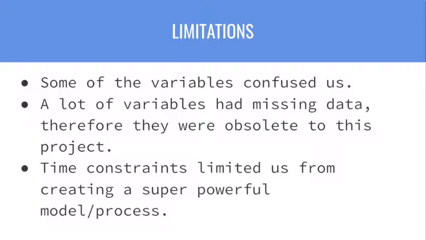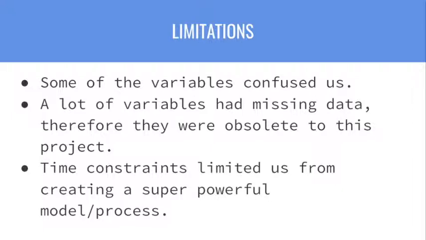Next, I'm going to be talking about some limitations we experienced in our project. We ran into a little bit of confusion about some of the variables that we used in our project. All of them were means of different attributes in the project. To start, we didn't understand the mean number of blocked voice calls because we weren't sure if this variable was referring to the number of blocked calls due to poor service, limit of calling time, or from calling customer services.